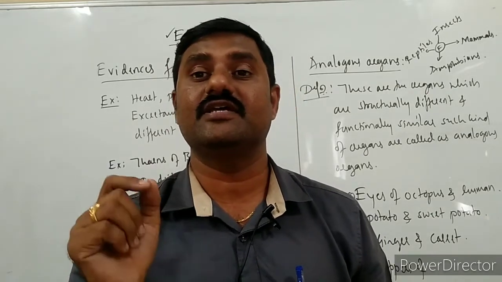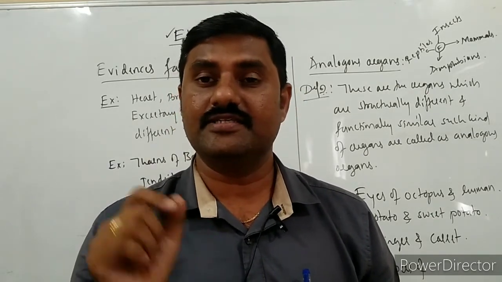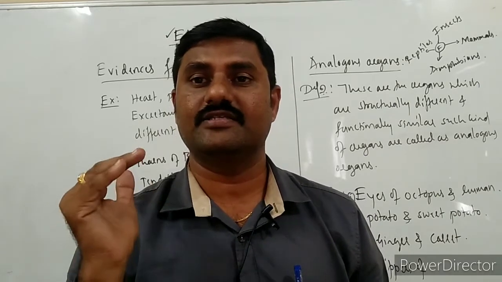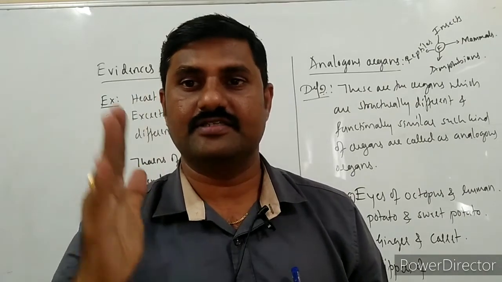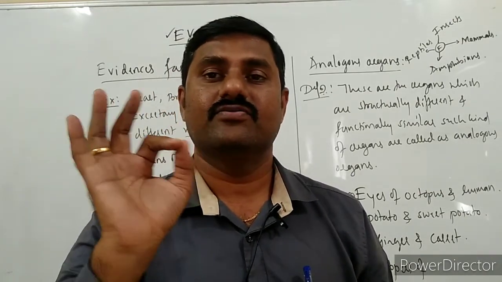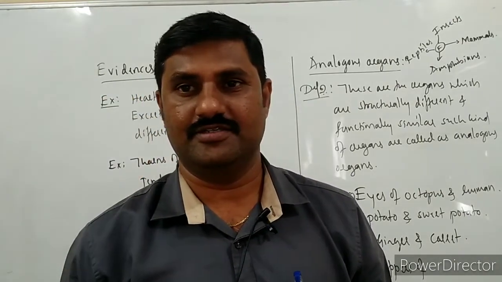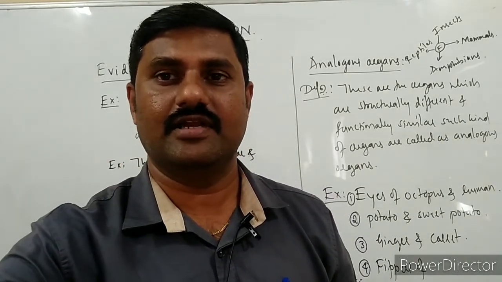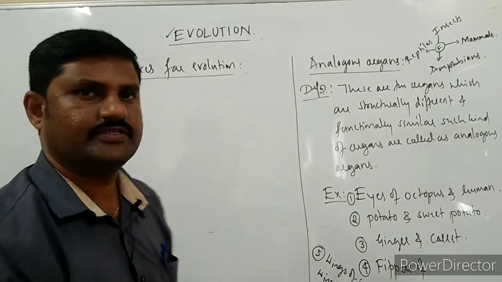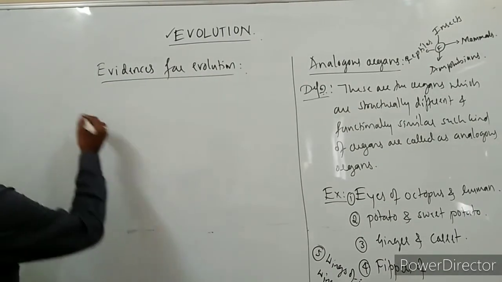source is vestigial organs. Vestigial organs are also coming under the same heading, that is morphological and anatomical sources. So let us see what are vestigial organs now.